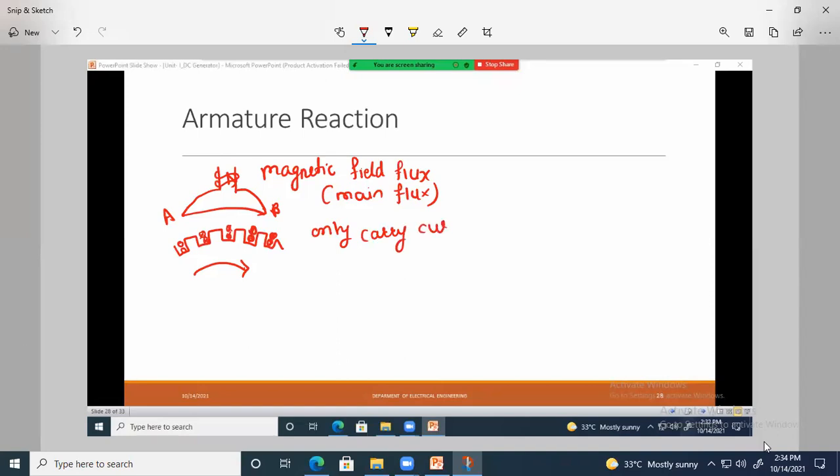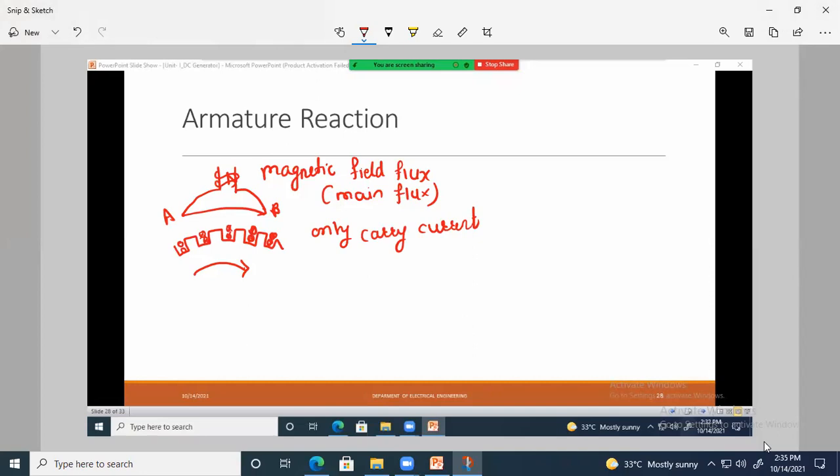That means the armature winding or armature conductor is provided to carry only current.